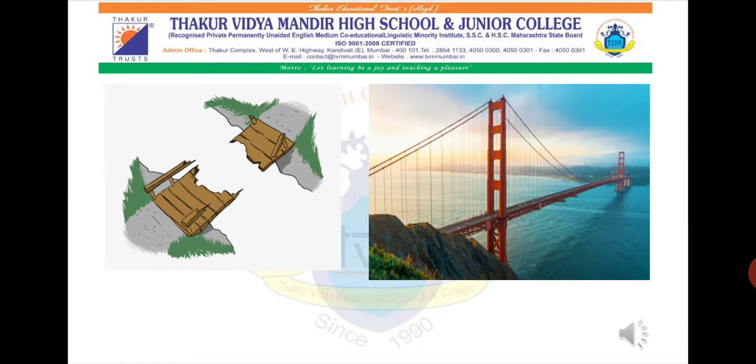You all know we have a bridge that is connecting Naigaon and Bhayandar. Okay, and there are many other bridges also which are connecting two different sides, two different roads, and we see it is so helpful because it is used by many of the people. It is used to travel, it is used for people to cross from one path to the other, and therefore this bridge is same like the topic that we are going to study today.